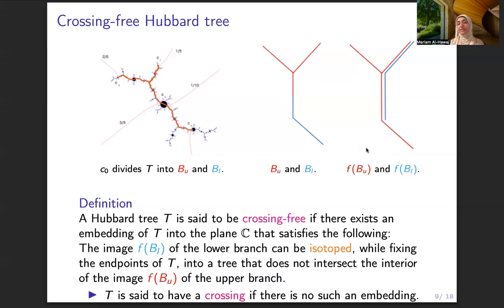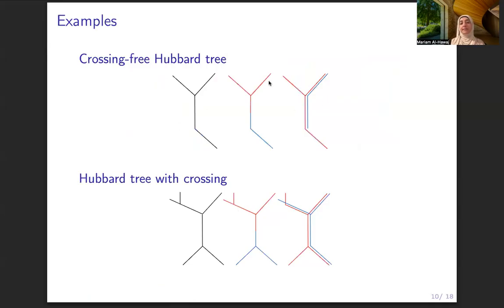So I look at the images, and I will fix the endpoints, and I will see if I can isotope these two images apart. In this case, of course, you can see that I can do that, and in this case, I will be calling this Hubbard tree a crossing-free Hubbard tree. If there is a crossing, then there's no such embedding. I'll say that there's a crossing, or T has a crossing. For example, this is a crossing-free Hubbard tree, whereas here is a Hubbard tree with a crossing. So you can see we cannot isotope these apart because of this part.